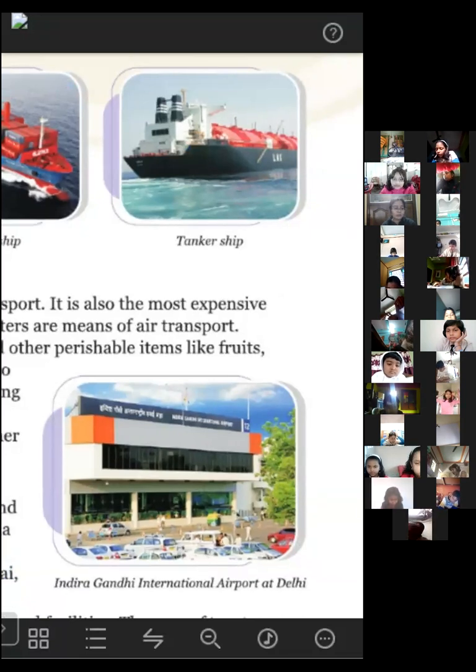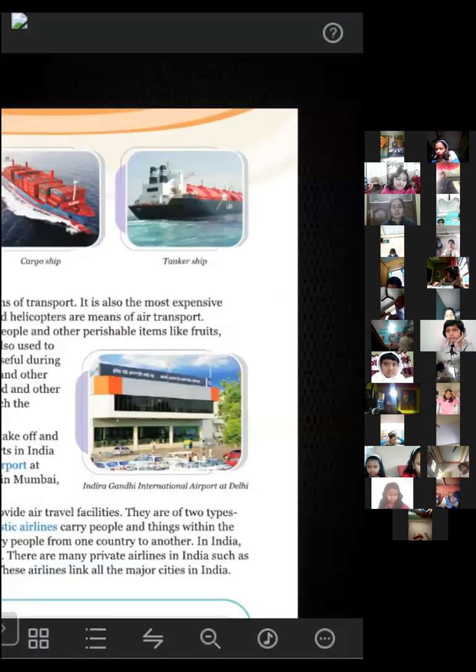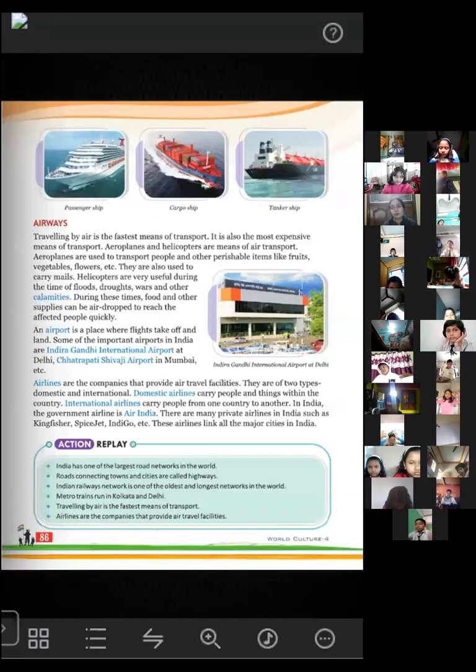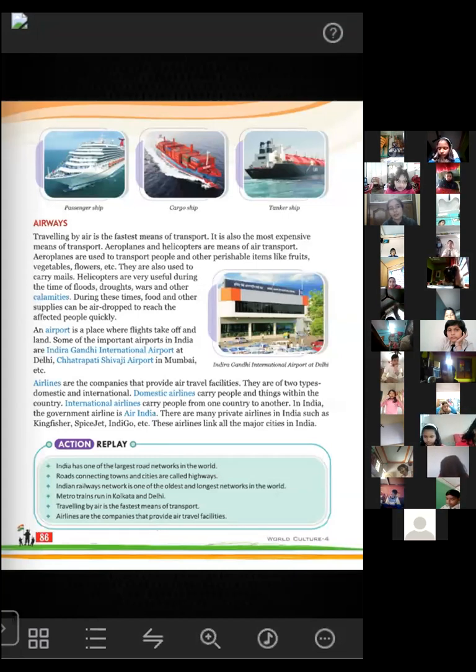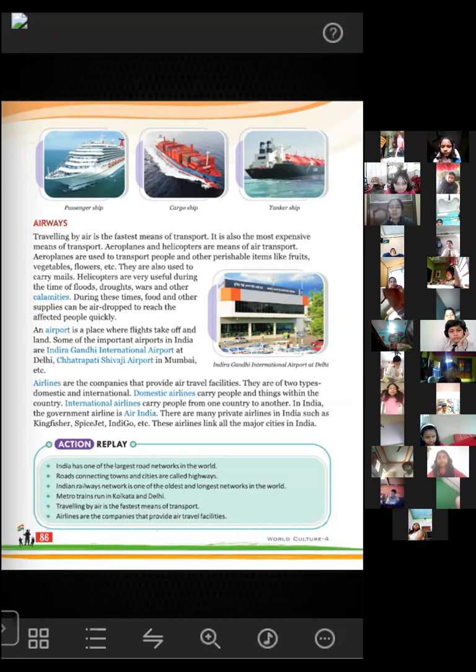The last part of this chapter is the airway. We all know that roadway, railway, waterway, and airways are also available. Airway includes the use of aeroplanes and helicopters. By aeroplanes and helicopters also, we can travel from one place to another. But this means of transport, the airway, is not cheaper. It is very expensive. That means it takes a lot of money if we compare it to the other means of transport.